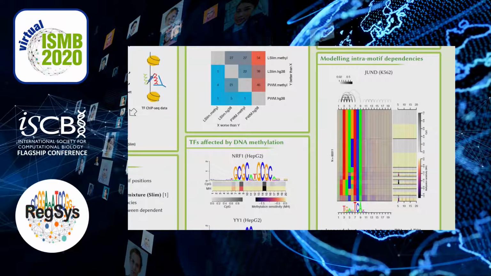What we see from this dependency logo is that of the variants with a short spacer, only a small fraction of binding sites contains a CpG, and this is only slightly affected by DNA methylation. By contrast, for those with a long spacer, we see a much stronger effect of DNA methylation. Both variants could not be captured well by a single PWM model, but using dependency models, this is easily possible.